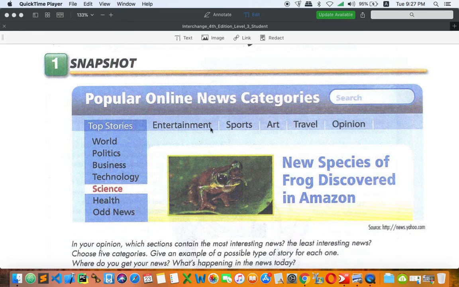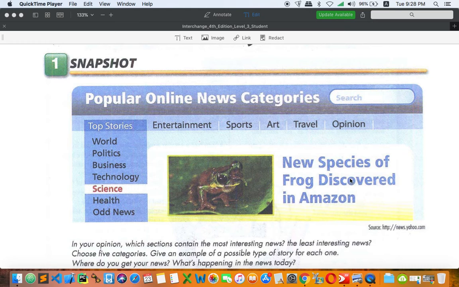Okay, so let's find out these kinds of stories with animals right here. So this is about a new species of frog, new types of frog that people discovered in the Amazon. All right, so something so weird, so strange. I have never seen this kind of thing in our country. Of course, it happens only in the Amazon, and we cannot find it right here.